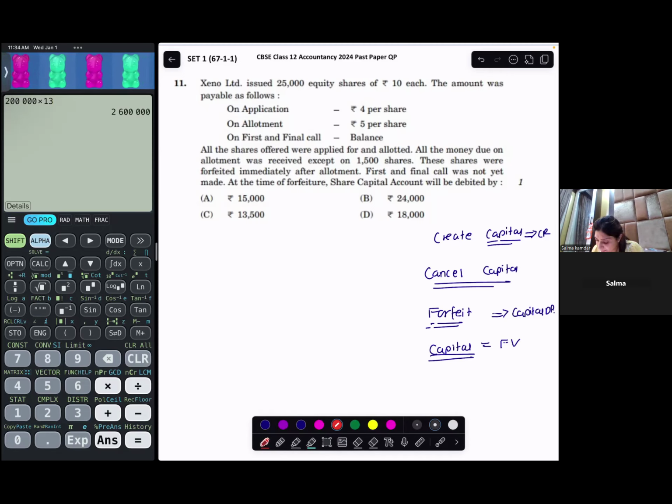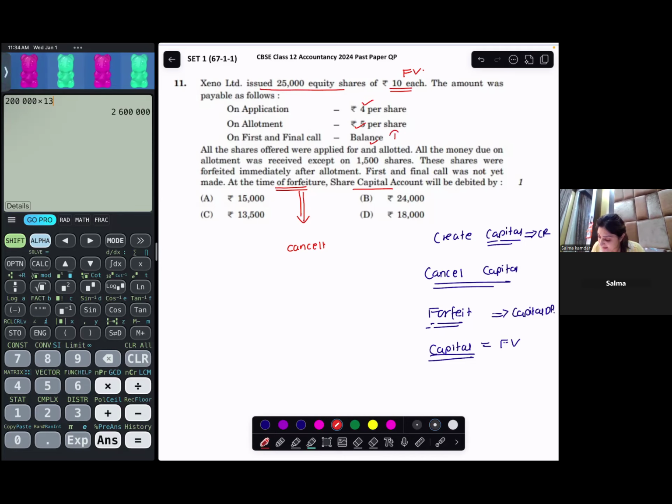So I want to know at the time of forfeiture, that is, at the time of cancelling the shares, share capital account will be debited by how much? So I need to look at the question information. I had issued 25,000 shares of 10 each. 10 is the face value. On application 4, on allotment 5, and balance was on the first call.